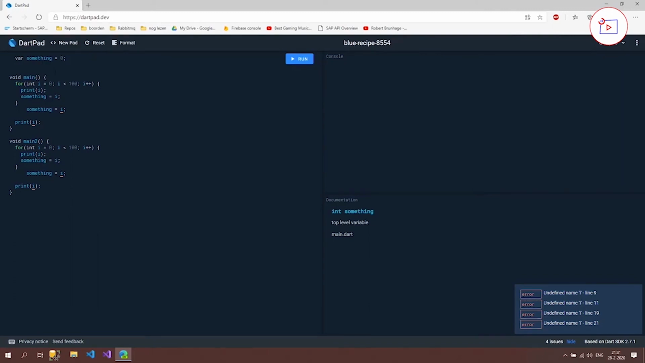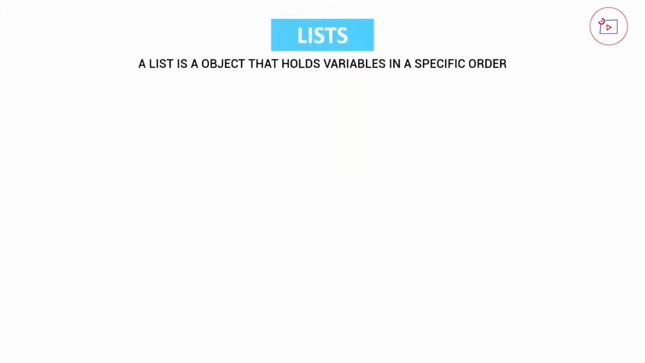So let's take a look at lists. In the last video, we registered animals through our register animal method. But at this point, we aren't able to keep track of which animals are actually registered. And the way we can do that is using lists. So what is a list? A list is an object that holds specific variables in a specific order. And this is what it looks like.